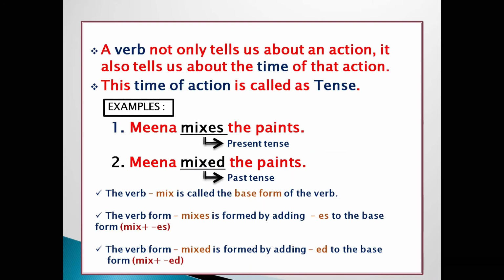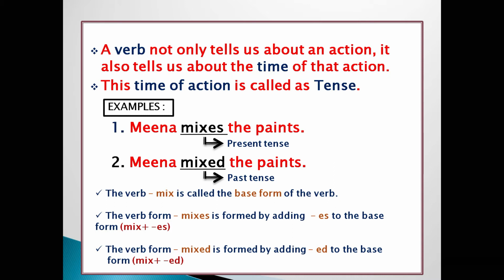A verb not only tells us about an action, it also tells us about the time of that action. This time of action is called tense. Examples: Meena mixes the paints. Second one is Meena mixed the paints. In the first example, mixes, and in the second example, mixed, both are verbs. Verb mixes is showing present tense and verb mixed is showing past tense.